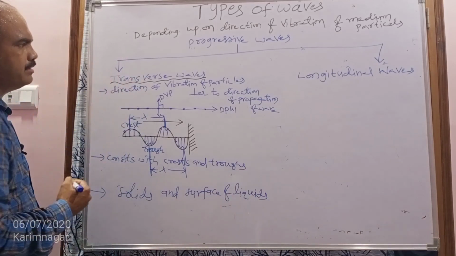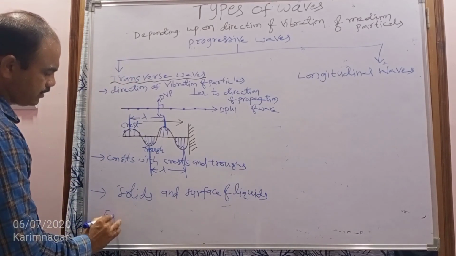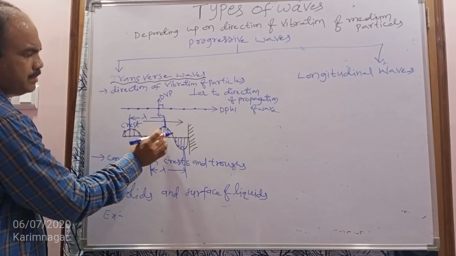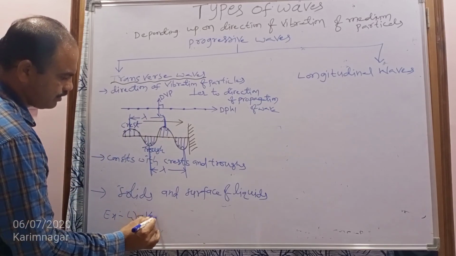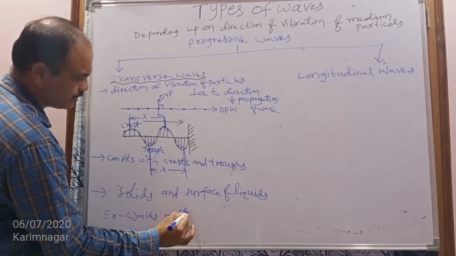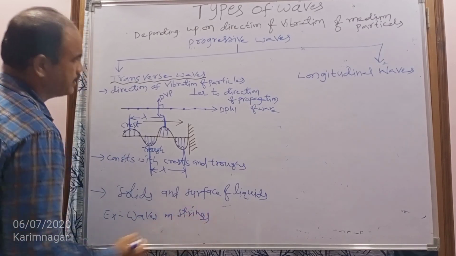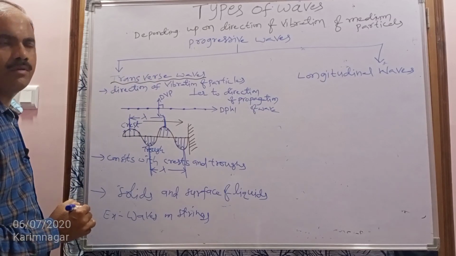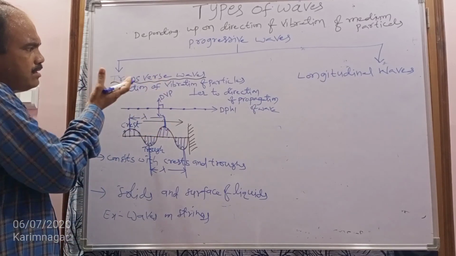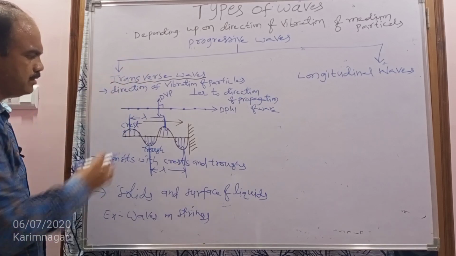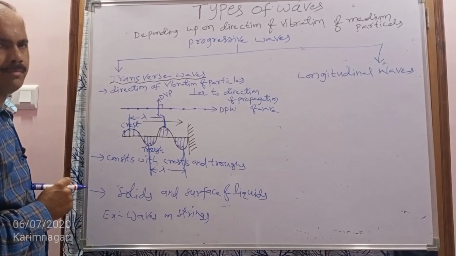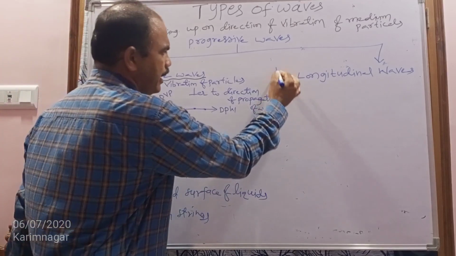When we come to the examples of transverse waves, the waves produced in strings, waves on strings, are an example of the transverse wave. Some electromagnetic waves also have a transverse nature. So this is about the transverse wave, its properties and examples. Next, let's come to the longitudinal wave.